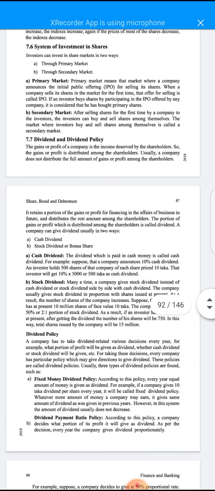The second question is, what is the full form of IPO? The full form of IPO is initial public offering. Initial means immediately, public offering, or new shares offering. It is called IPO.